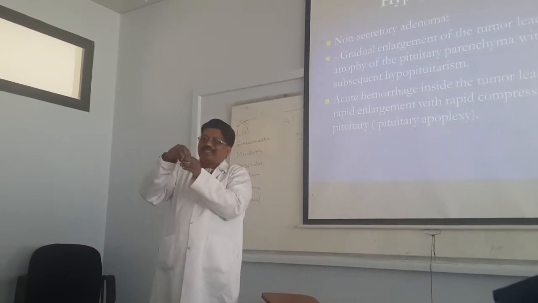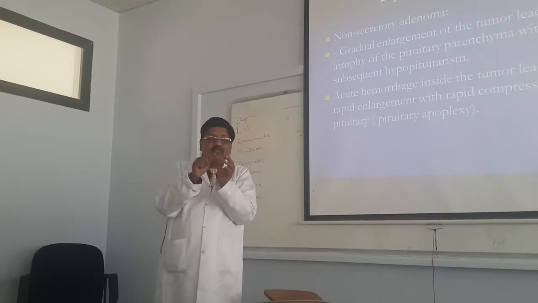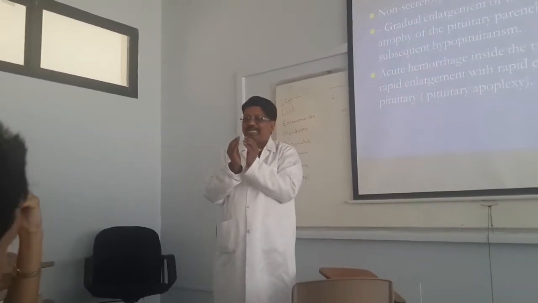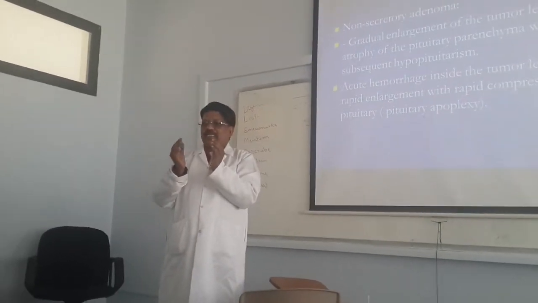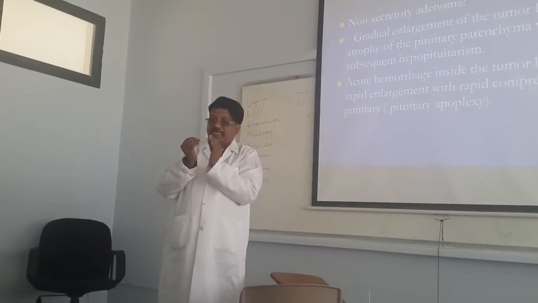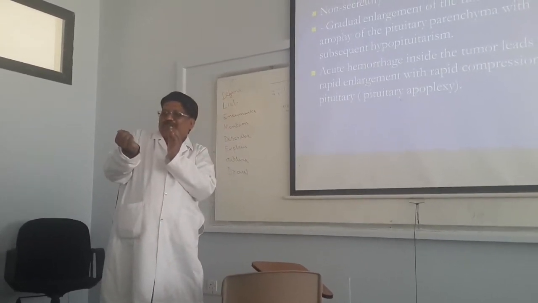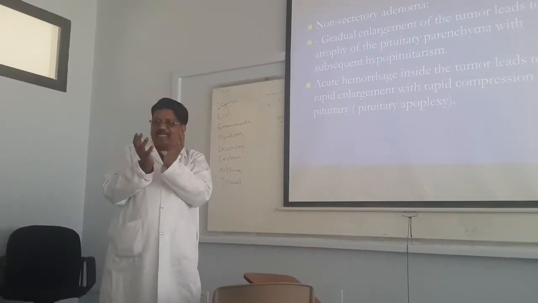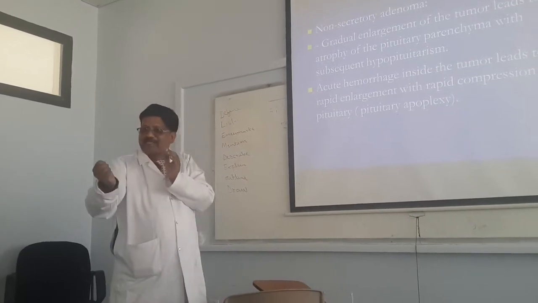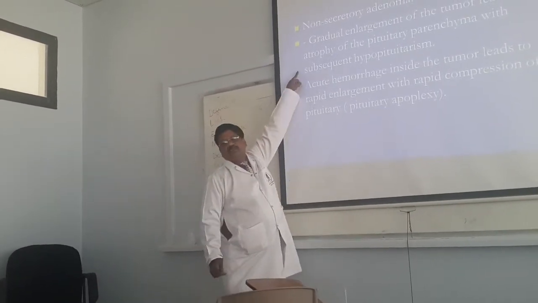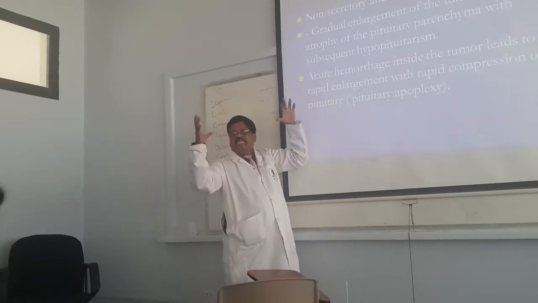In the pituitary gland, one tumor is starting. But this tumor is not secreting any hormone, no growth hormone, no pituitary hormone, nothing. The gland is only enlarged. If the tumor is enlarging, it will compress the normal tissue. The tumor is enlarged, with no secretion, but it compresses the normal tissue. This normal tissue becomes atrophic because the tumor is enlarged.